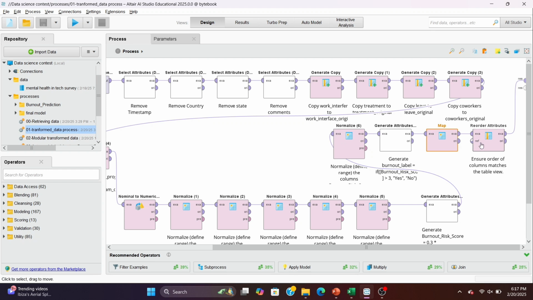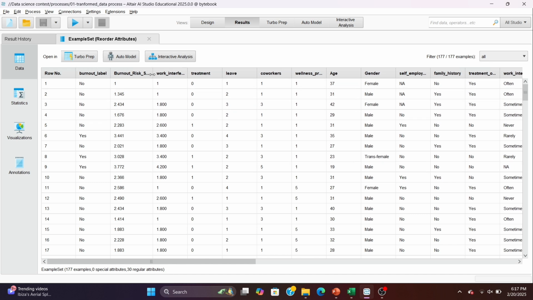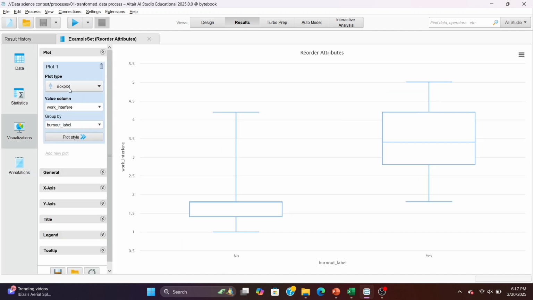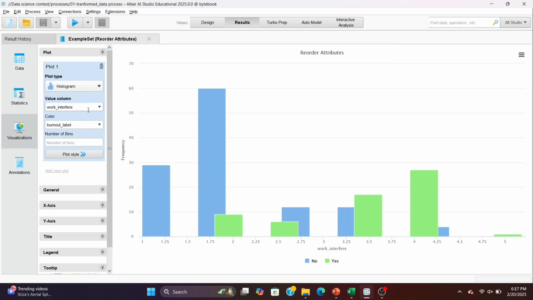Then, the reorder attributes parameter is used to maintain the attributes order. I saved the process. Let's click on the run button to see the transformed data. These are the newly created attributes. Let's see the visualizations of the data. Let's see the burnout risk score distribution. To do that, let's plot a histogram to visualize how burnout risk is spread among the population.